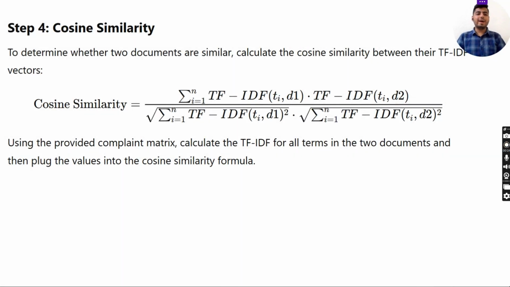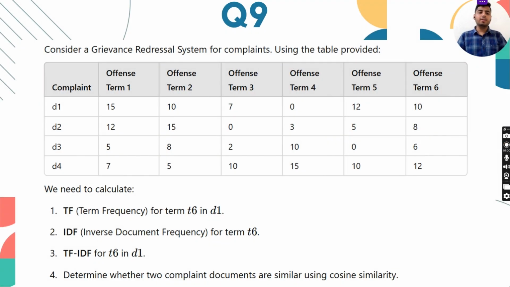Now, step 4, which is cosine similarity. To determine whether two documents are similar, calculate the cosine similarity between their TF-IDF vectors. Cosine similarity is the summation of i equal to 1 to n of TF-IDF of Ti in D1 times TF-IDF of Ti in D2, divided by the square root of the summation of TF-IDF squared times the square root of the summation of TF-IDF squared. Now, using the provided complaint matrix, calculate the TF-IDF for all terms in two documents and then plug the values into the cosine similarity formula.